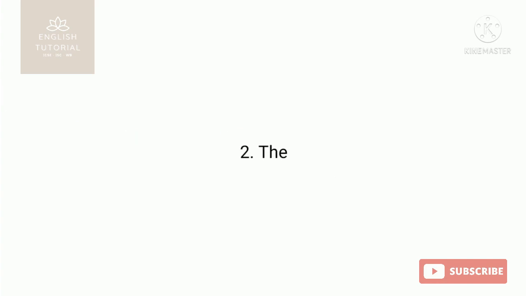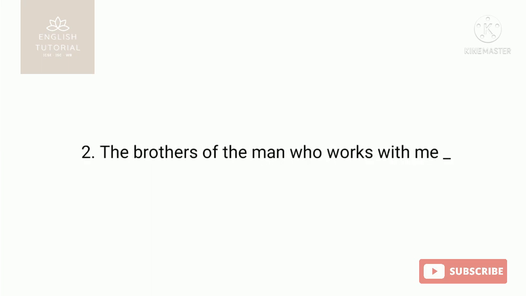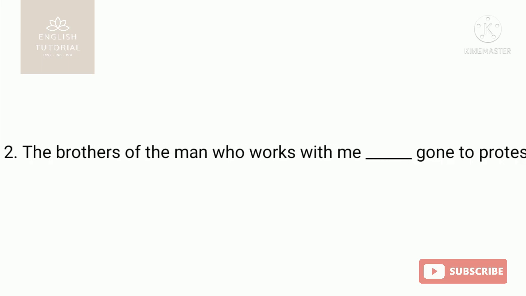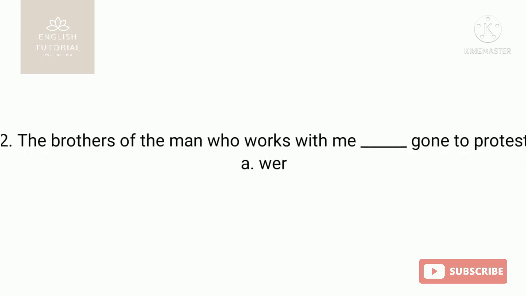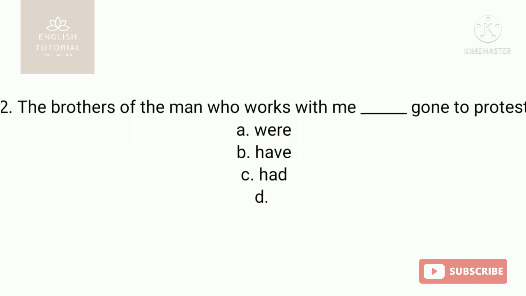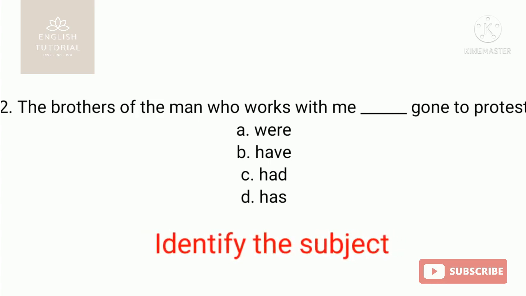Now the next question. The question is: the brothers of the man who works with me, then the verb place kept blank, gone to protest, and the options given are were, have, had, has. So all these four are auxiliary verbs. First, you need to identify the subject in the sentence.